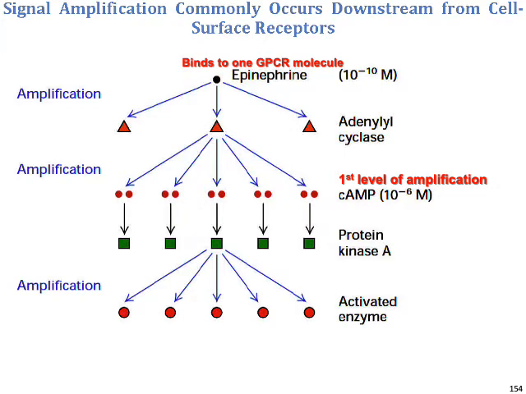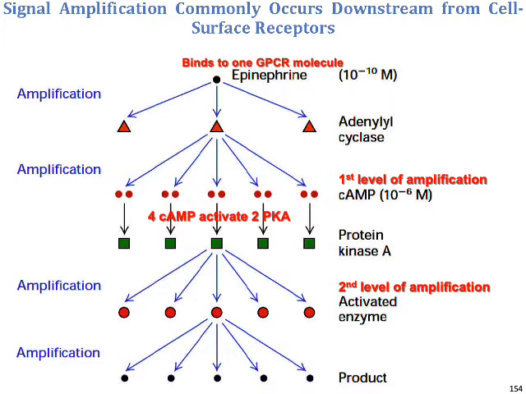enzymes, and this is considered the second level of amplification, where the help of 4 cyclic AMP molecules will activate 2 PKA. For the third level of amplification, each enzyme will do its job on the product, and this is the third level of amplification.